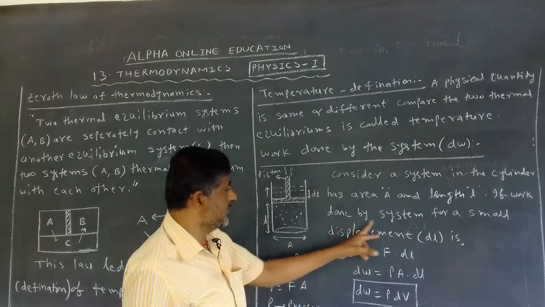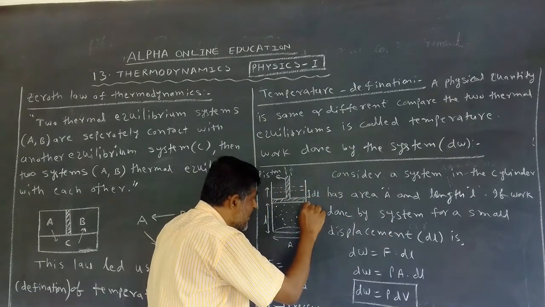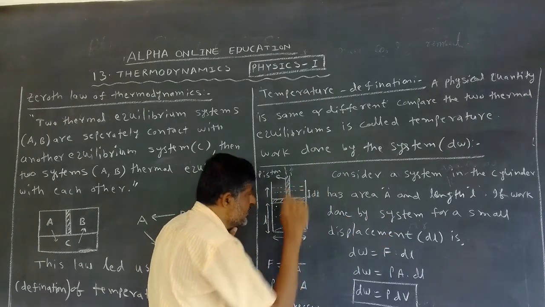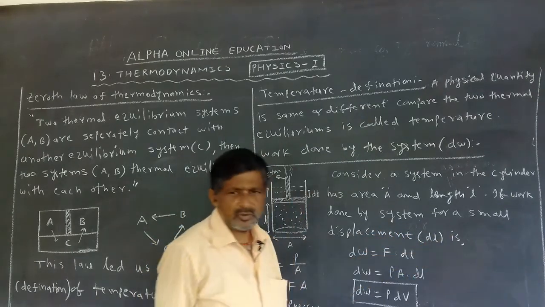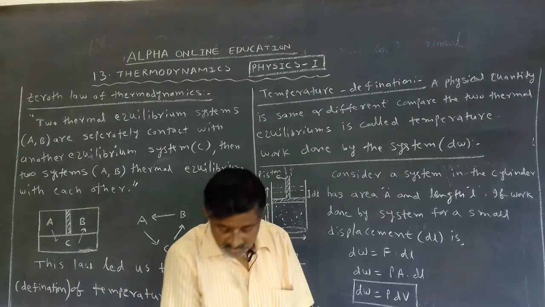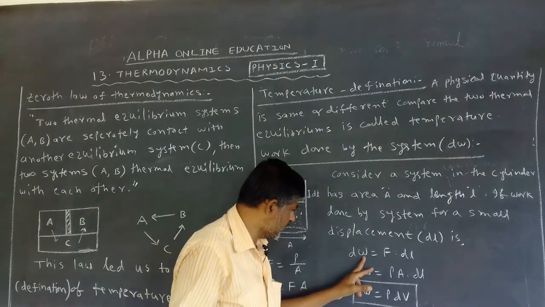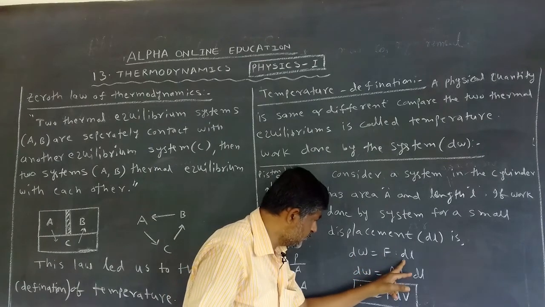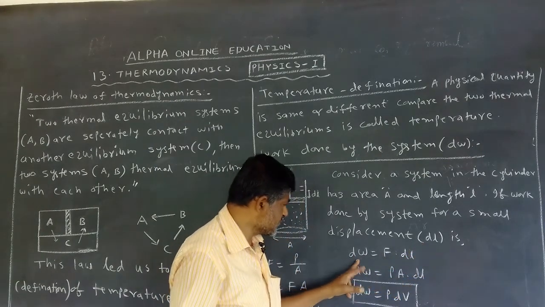Work done by the system for a small displacement dl, we know the mathematical form for work: force into displacement. W is equal to force into displacement. Displacement is small, so work is also small.